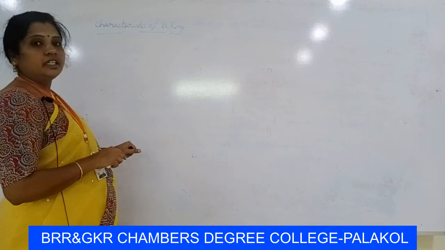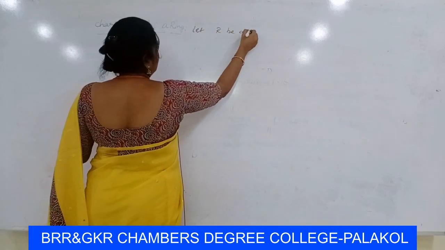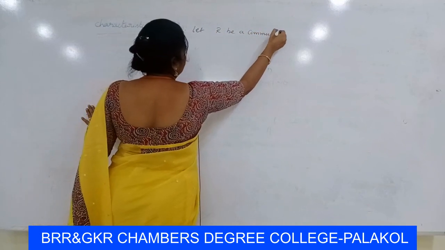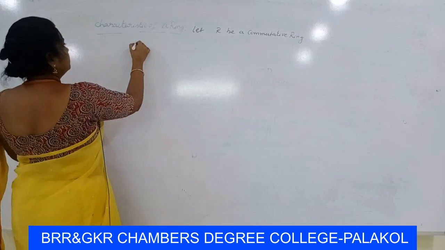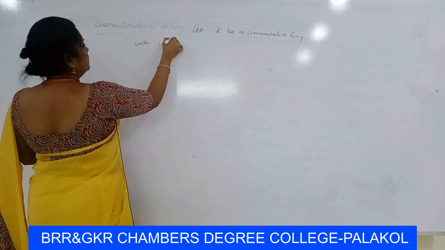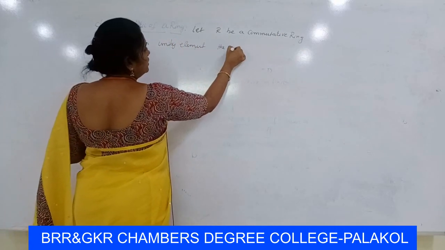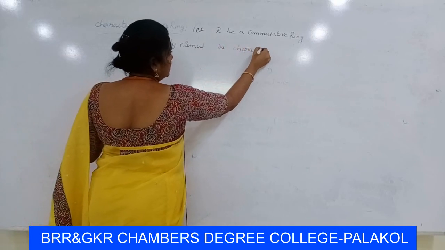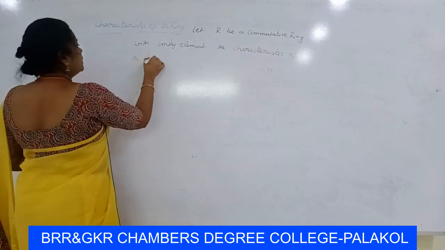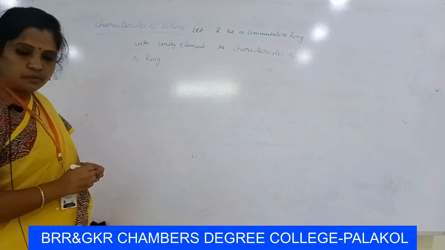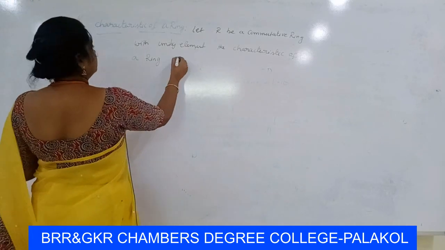The characteristic of a ring is defined as follows: there exists a least positive integer n such that